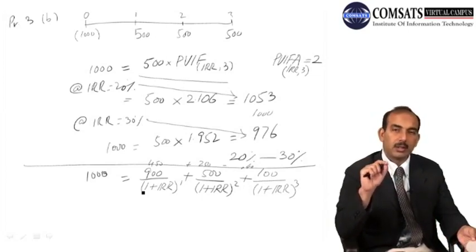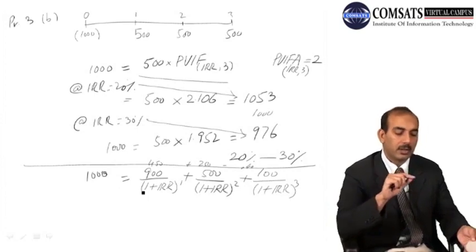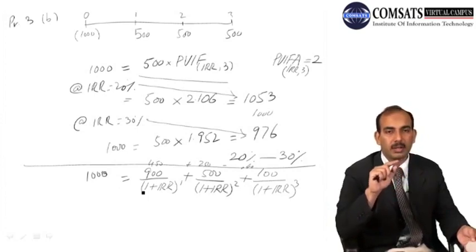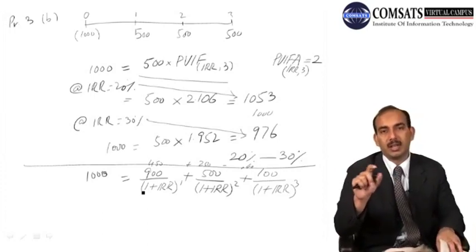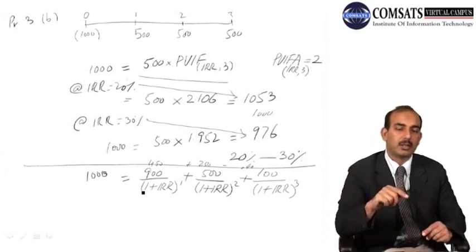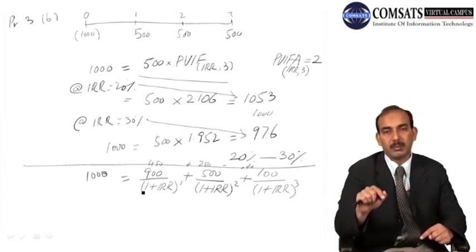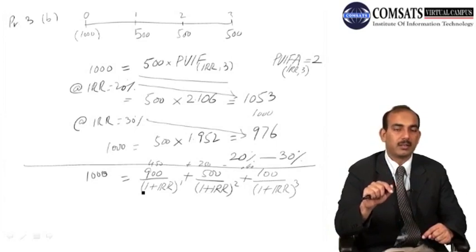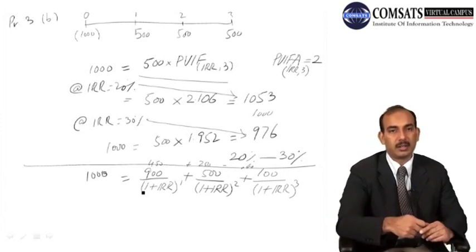And if it is greater than 1000, then go for the next, which is 40%. So under 40% you calculate the present values for the first, second and third year's cash flows, and then if you look, it may be less than the initial cash flow. So then you have your answer lying between 30% and 40%. If you solve it using interpolation, you will get your internal rate of return. When you find the present value under that rate of return, you will get an answer which is very close to your initial cash outflow, or maybe exactly equal to that initial cash outflow.